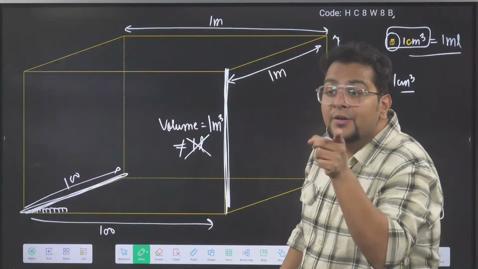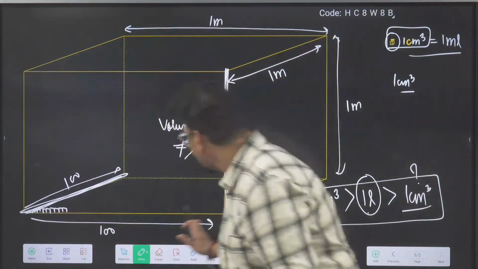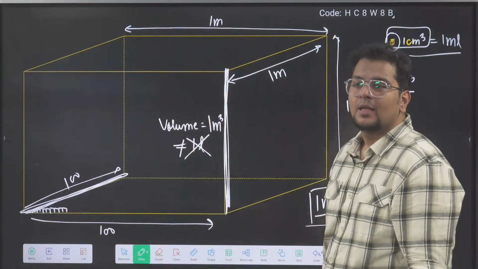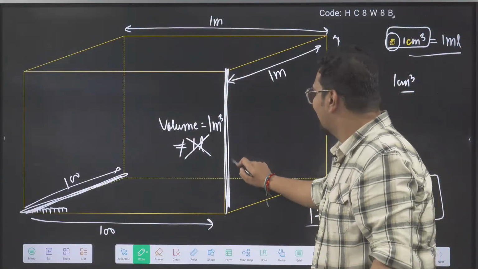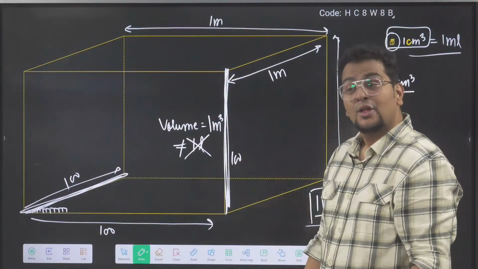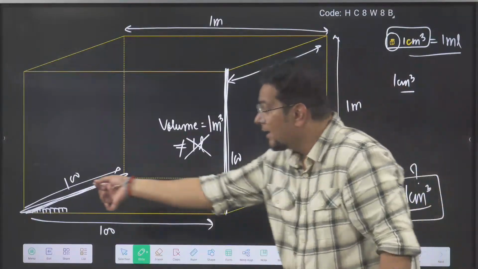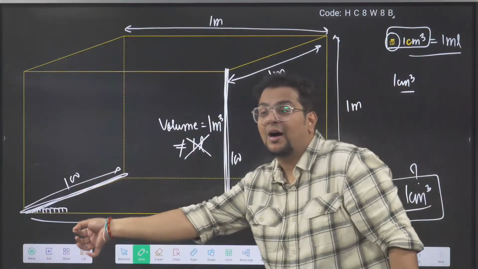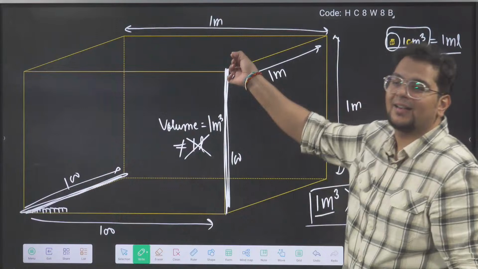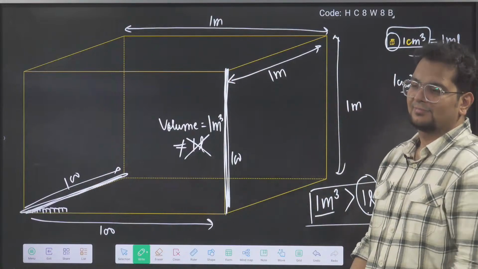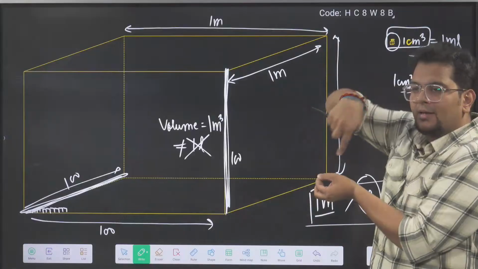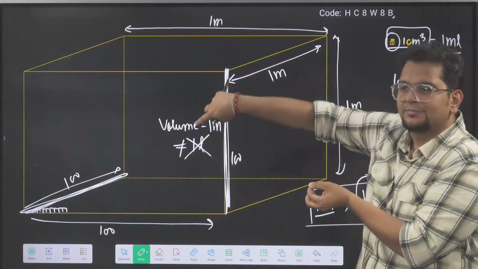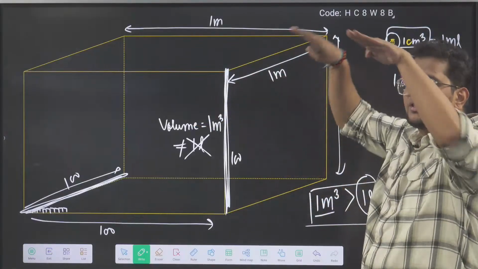How many cubes will come here? 100. So in total how many cubes came? 100 into 100 into 100. 100 cubes like this, then 100 lines like this, then 100 layers like this.